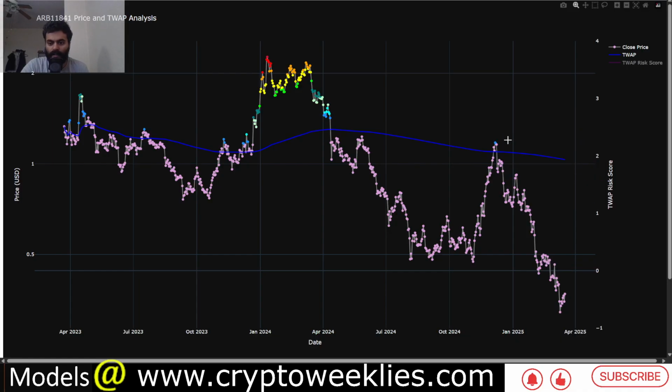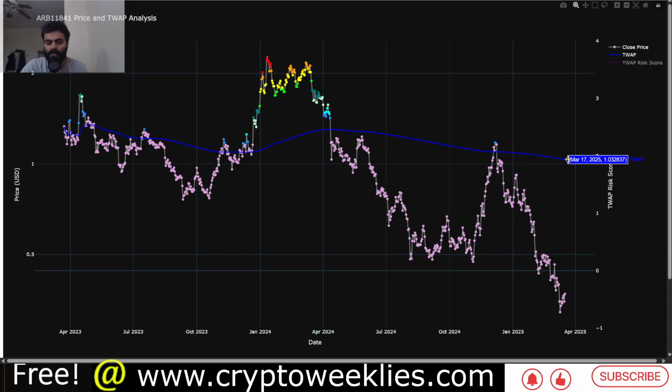During the major rally that crypto had in late November and early December of 2024, ARB did participate in that rally, but in that rally the price barely went slightly higher than the time weighted average price. Back then the time weighted average price was somewhere at around $1.09. Now it's at around $1.03.